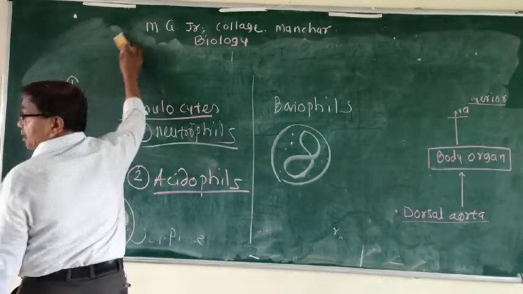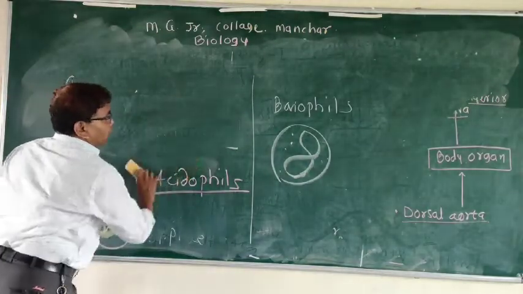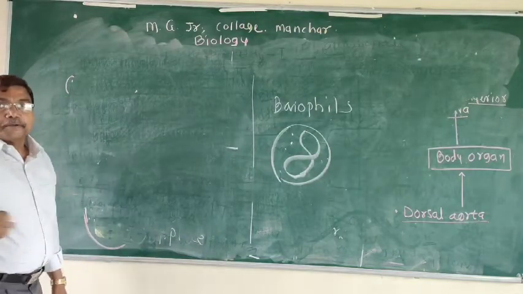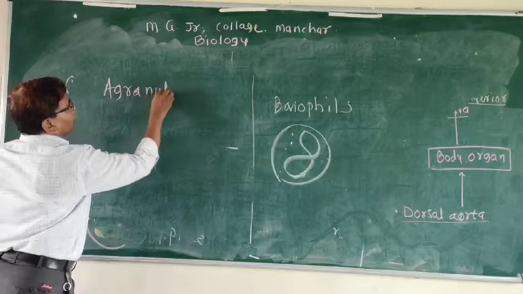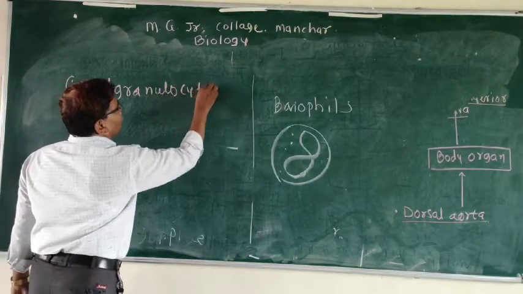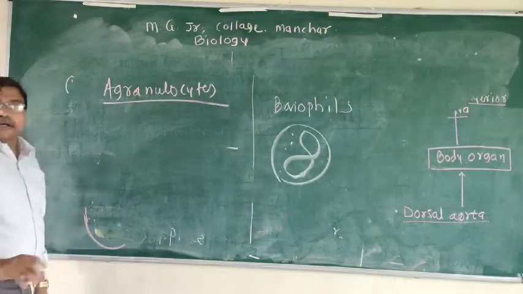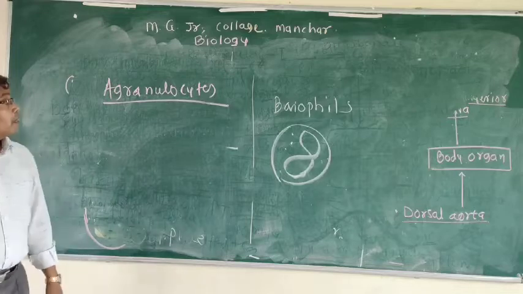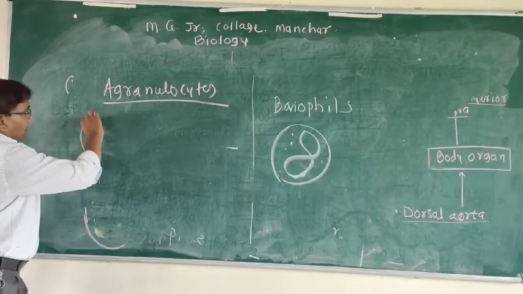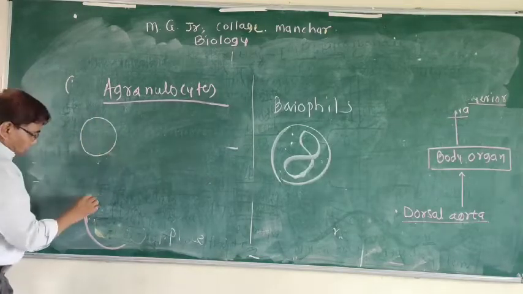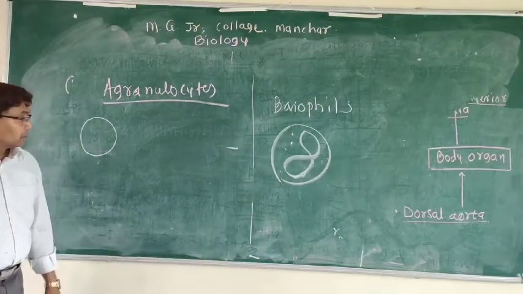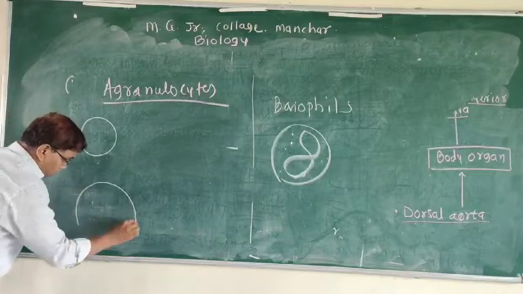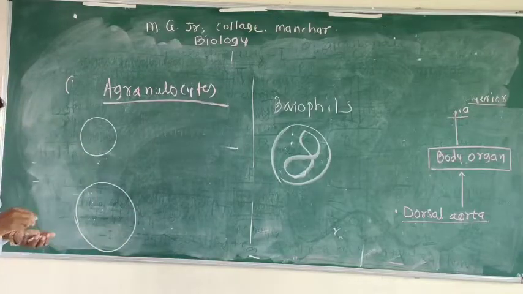Then about agranulocytes. Granules are absent. There are two types of cells in these agranulocytes, that is lymphocytes and monocytes.